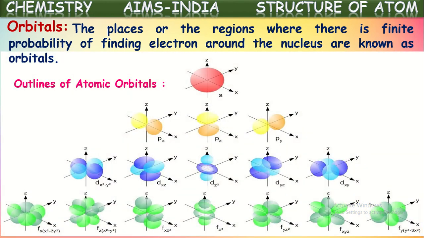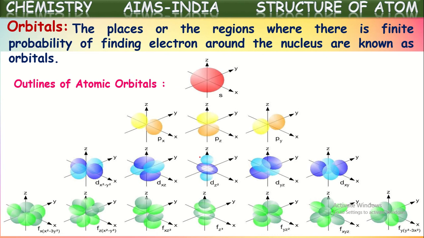The s orbital is spherical in shape, and p orbitals are dumbbell shaped in 3 orientations. If you see d orbitals, they are called four-fold double dumbbell shaped, meaning 2 dumbbells exist with 4 loops in total. 5 orientations are possible in d orbitals.